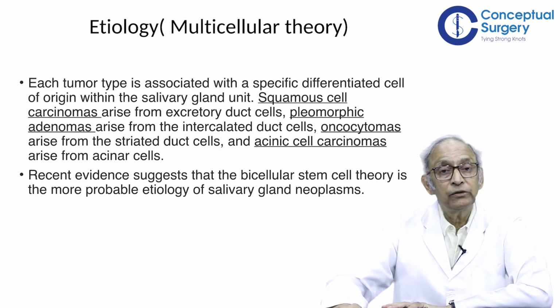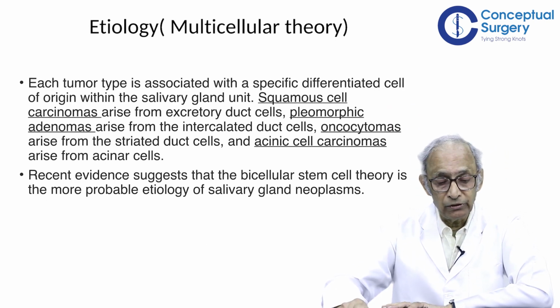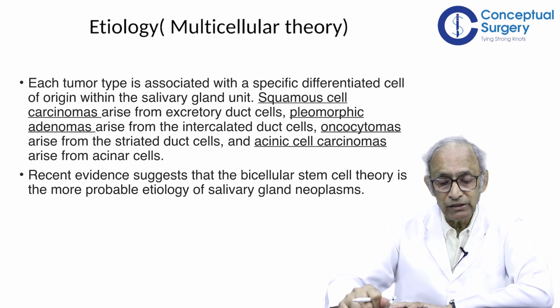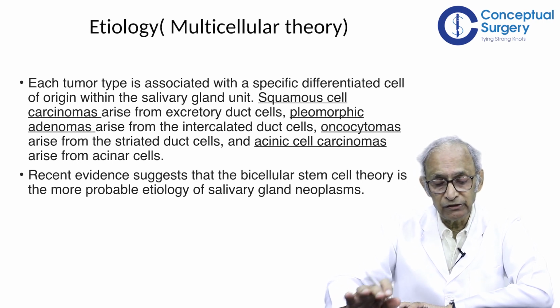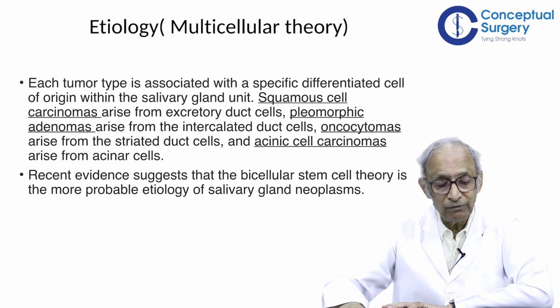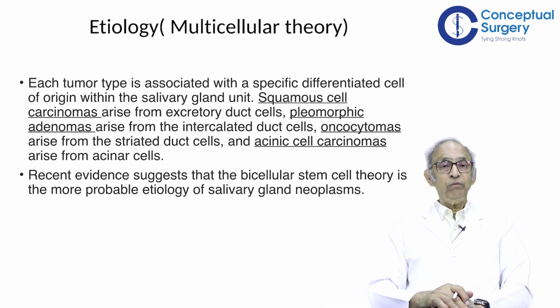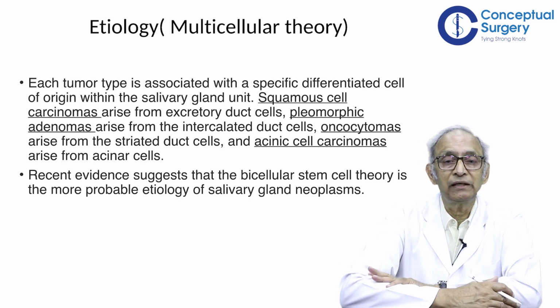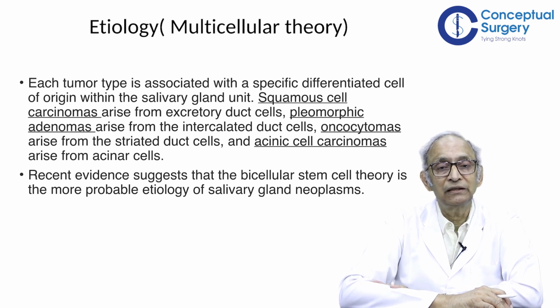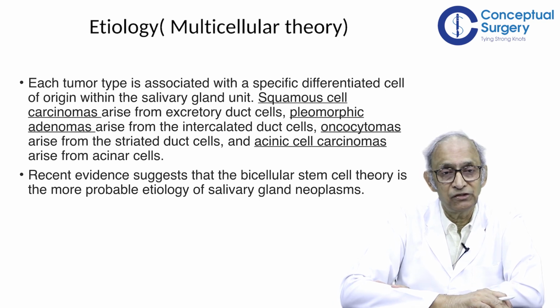Now there is another theory which is called the multicellular theory, and this theory believes that for each tumor there is a separate cell of origin. Let us put it in a simple format. There is a separate cell of origin. For example, squamous cell carcinomas arise from the excretory duct cells. Pleomorphic adenomas arise from the intercalated duct cells. Oncocytomas arise from the striated duct cells, and acinic cell carcinomas arise from the acinar cells.